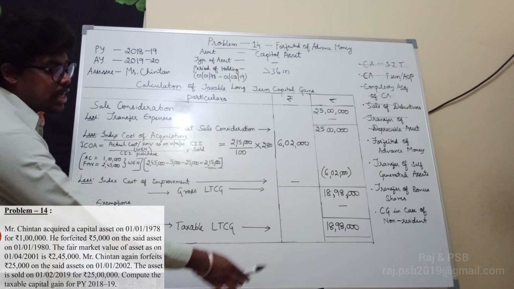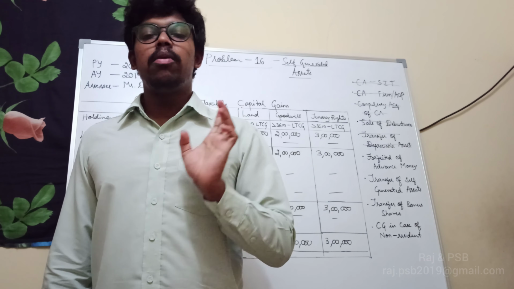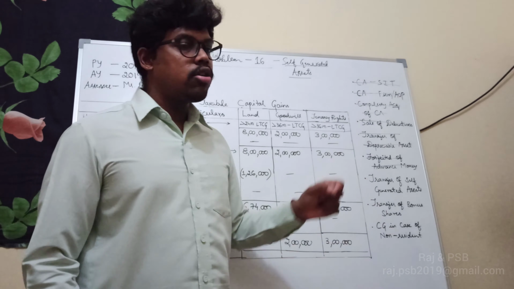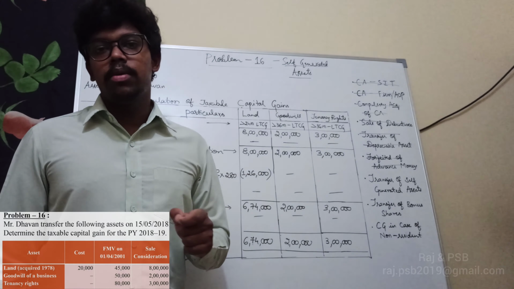Problems number 13 and 14 are finished, dealing with forfeited advance money. So problem 15 under this topic, take it as an assignment. The next topic is transfer of self generated assets. So that is problem number 16.